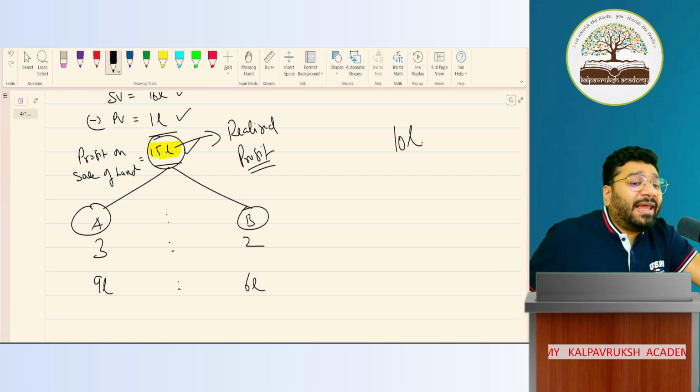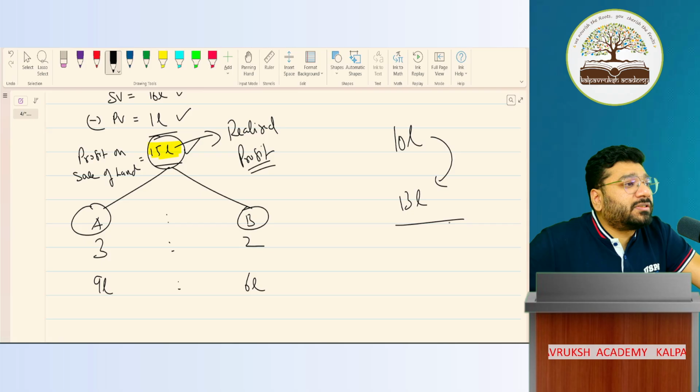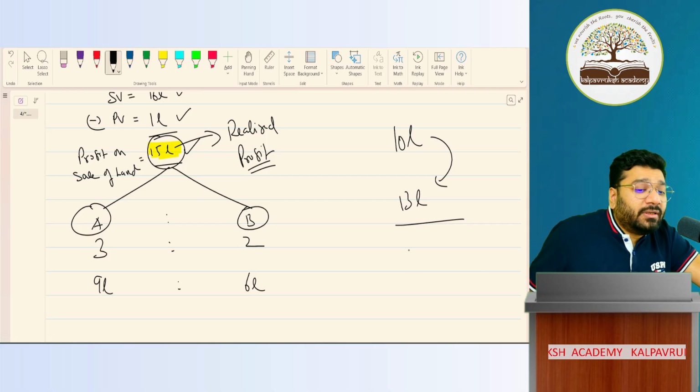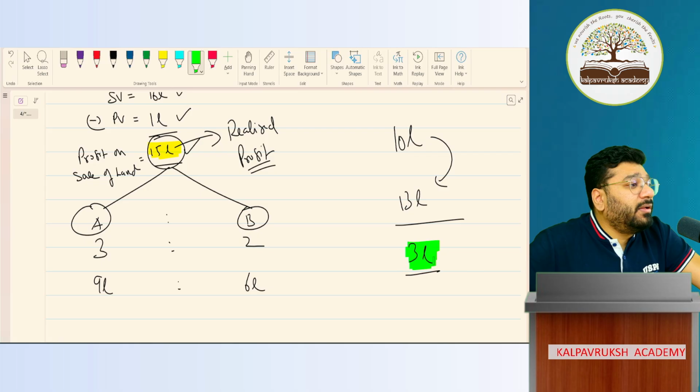See what is the value of this investment today. If it is 13 lakh, are they into profit or loss? They are into profit of how much? 3 lakh rupees. So this will be shown in green color. If your shares are in profit, the profit will be reflected in green color. If your investment is into loss, it will be shown in red color. That's how share market functions.